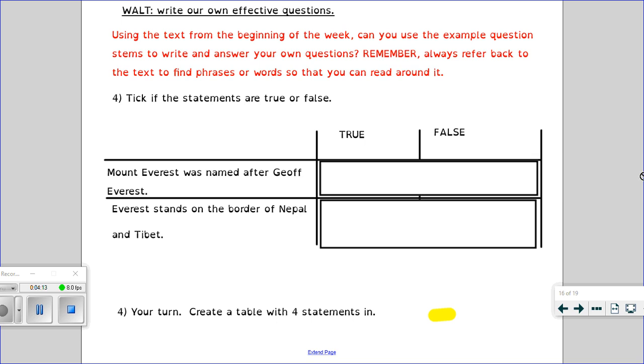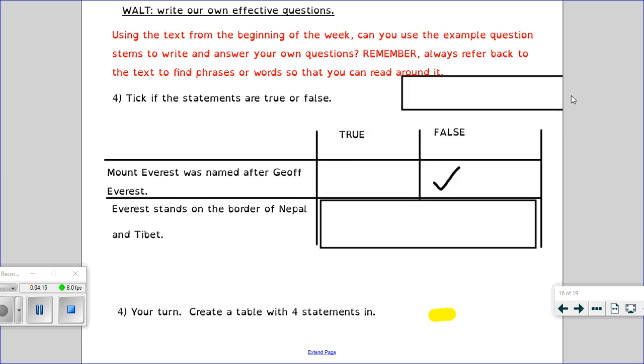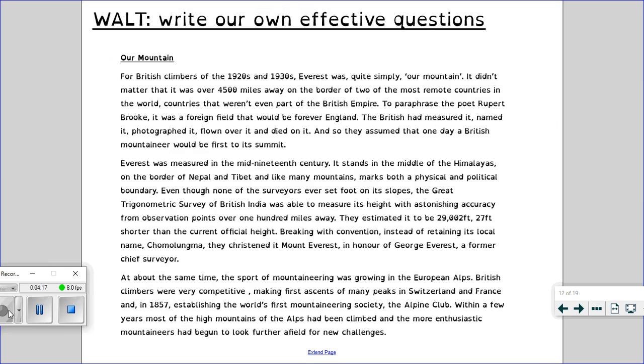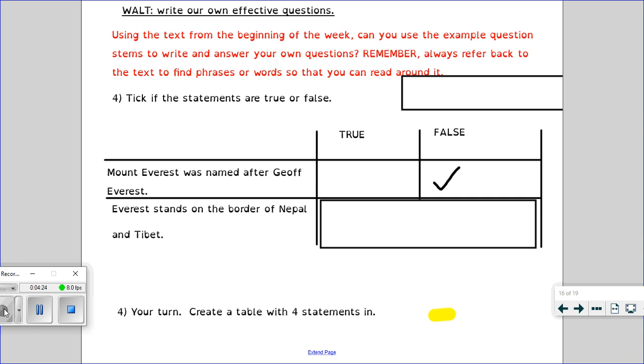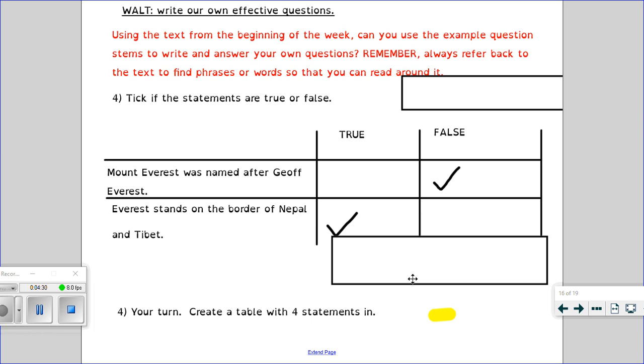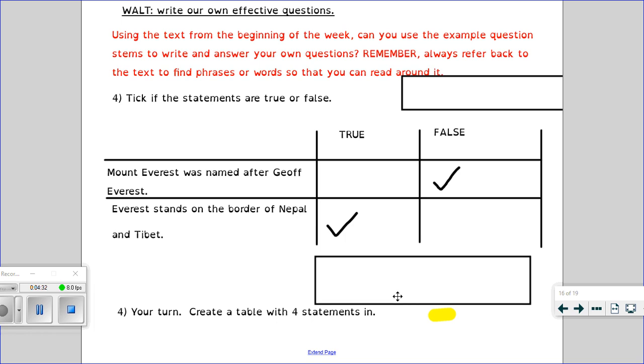The answer would be false, because if you look back at the text, it was actually named after George Everest, not Jeff. My next statement was Everest stands on the border of Nepal and Tibet, and that would be true. So you're going to come up with 4 statements from the text and then decide whether they are true or false. Okay, well done.